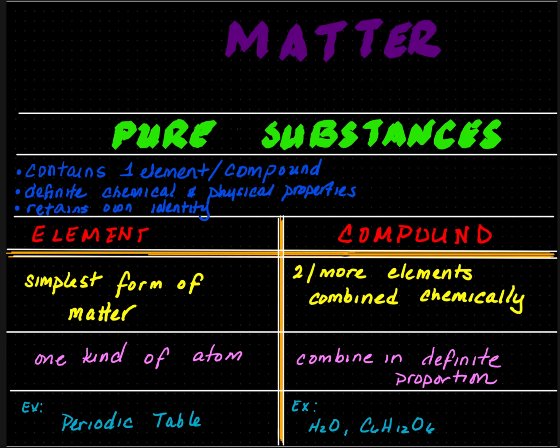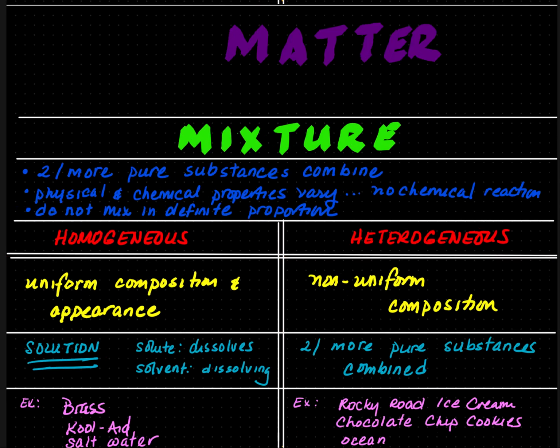Every single element is on the periodic table. Compounds are two or more elements combined chemically. They must combine in definite proportion. So for example, carbon dioxide has 1 carbon to 2 oxygen. Water has 2 hydrogens to 1 oxygen. Another example of a compound is C6H12O6, which is glucose.